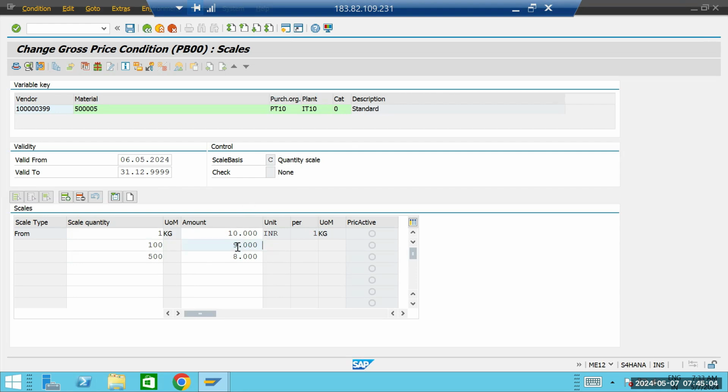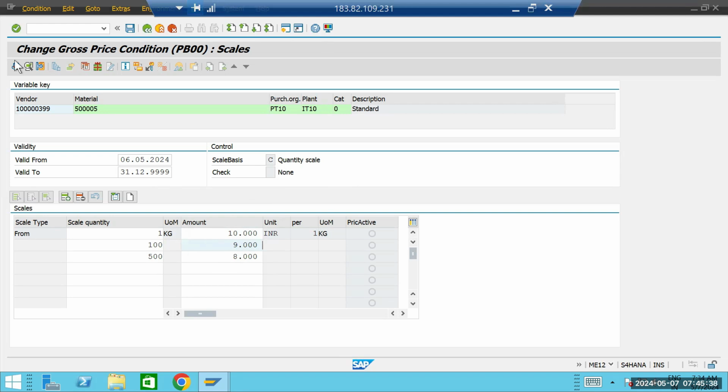And every vendor or supplier will have this option of giving the scales to the companies. Wherever we are purchasing in bulk, there will be some negotiations. If you are purchasing a higher lot or higher quantity, you will be able to get a lower price. So this is basically your scales.